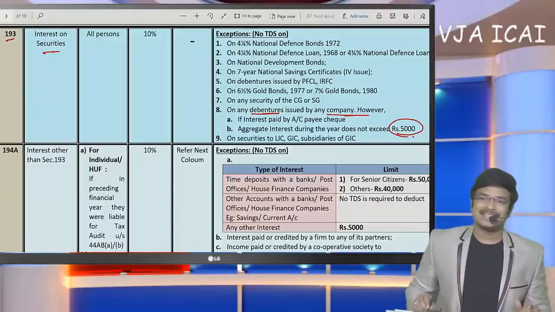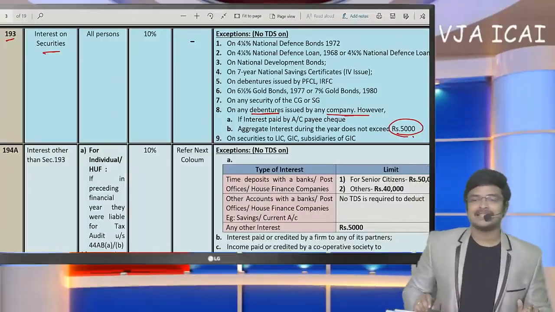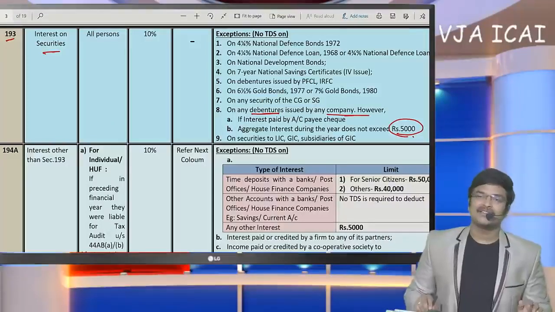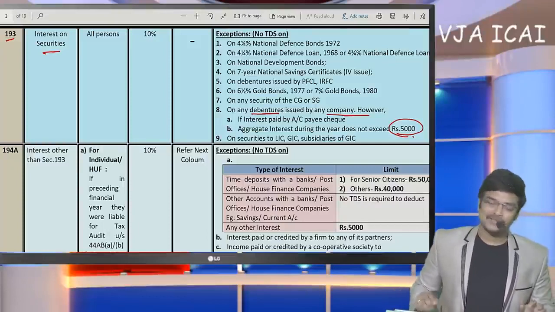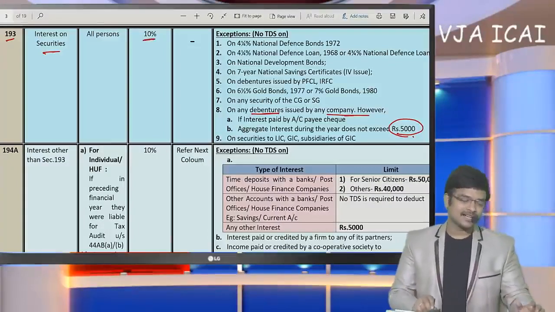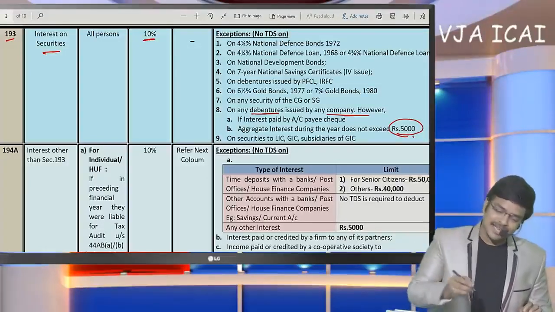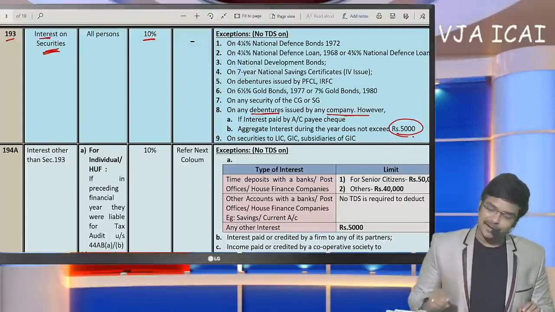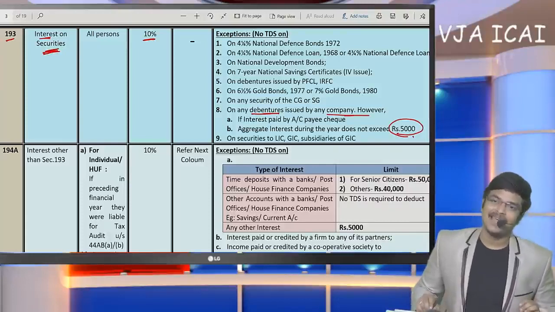In all other cases, when a company, private or public, issues debentures, and at the time of paying interest, if such interest amount exceeds 5,000, then TDS has to be deducted at the rate of 10%. So the conclusion is, in case of a company which pays interest on securities issued like debentures, if it exceeds 5,000, 10% TDS has to be deducted.